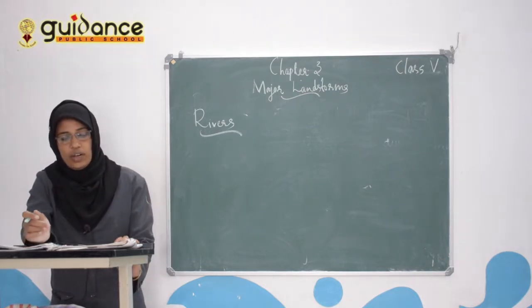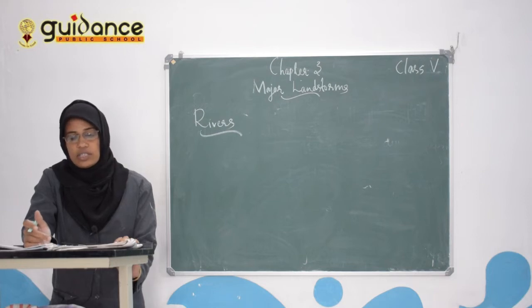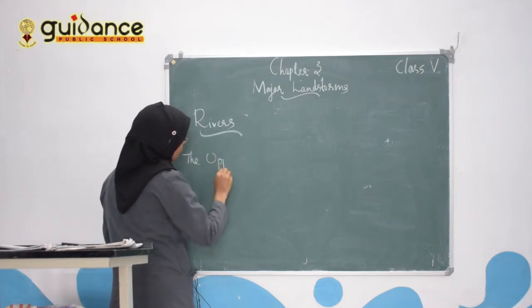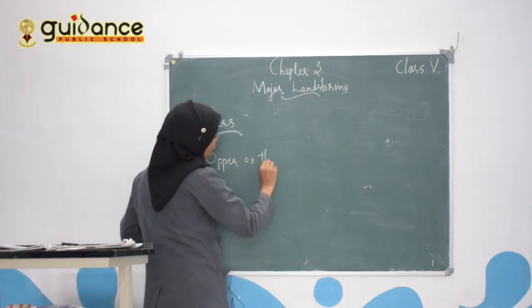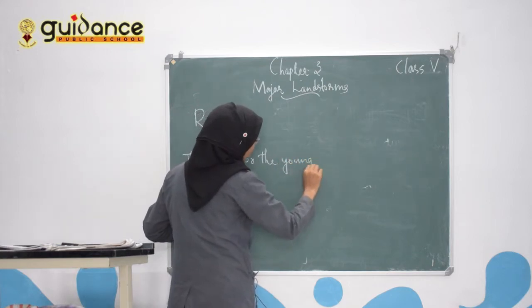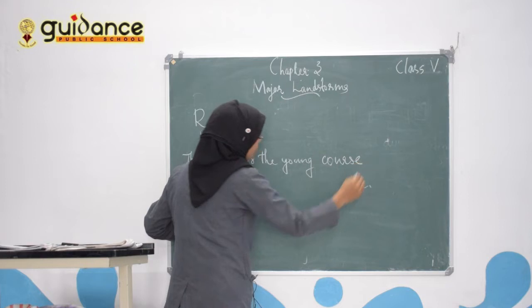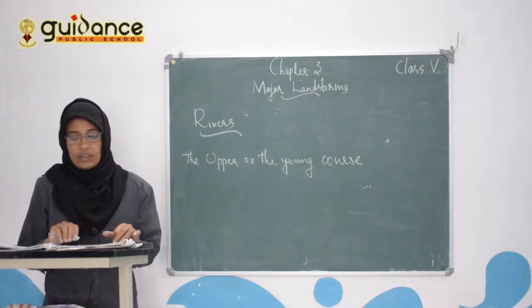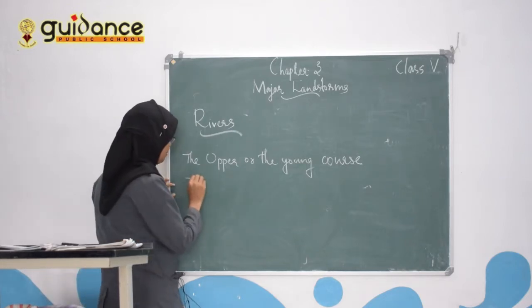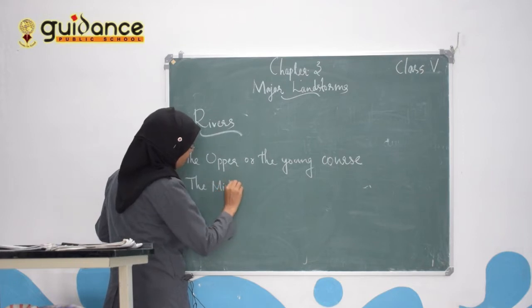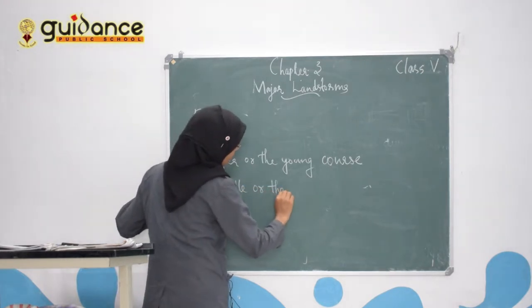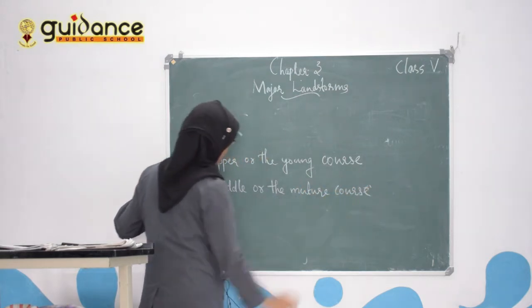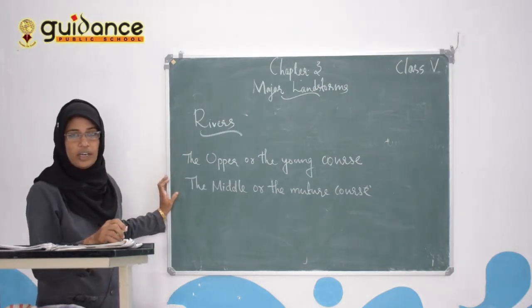The three stages are: first, the upper or the young course; second, the middle or the mature course; and third, the lower or the old course.